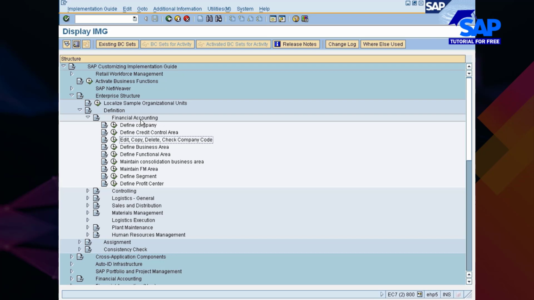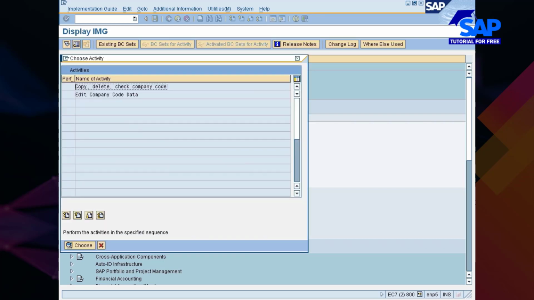So when you take the standard one with all the required settings, everything will get defaulted. If you try creating it yourself, you will have some problems. If you try replicating somebody else's company code or plant, you may still have some problems because you never knew whether that person has created the plant or company code properly or not. So it's always advisable to go with the standard company code, that is 0001.